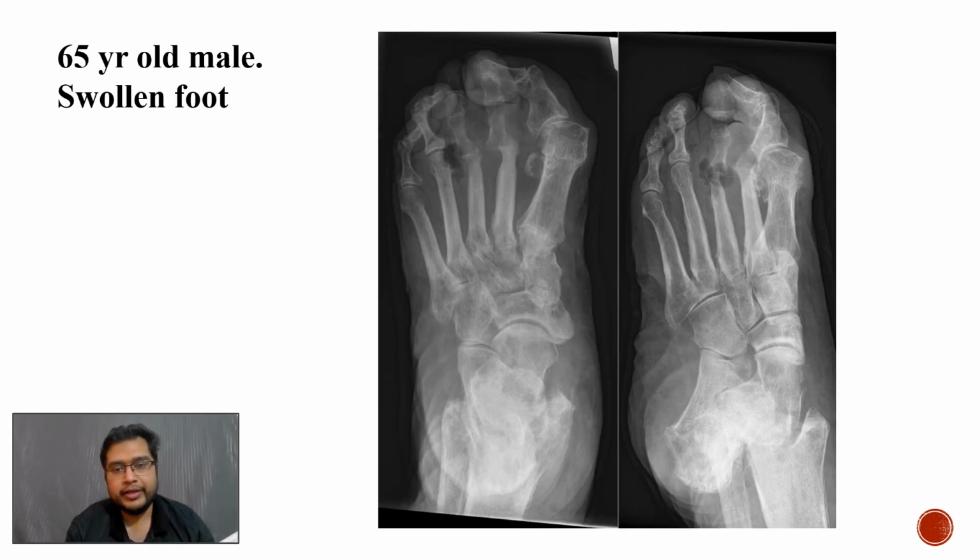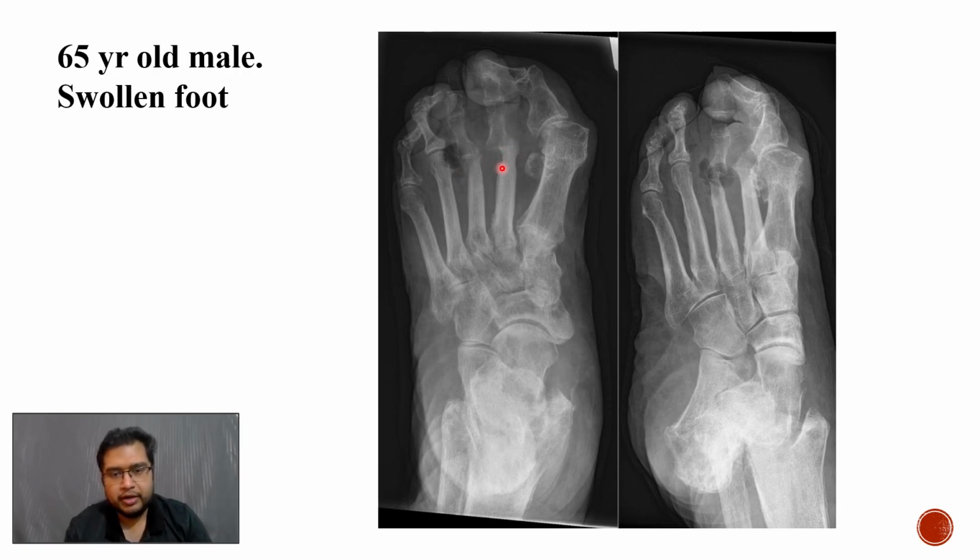Coming to the next case, where we are provided with the frontal radiograph of a foot of a 65-year-old patient who has come with a swollen foot, where we can see that there is an ulcer projected over the third toe metatarsophalangeal joint. Along with that, there is subluxation and periarticular osteopenia and destruction of the second and the third MTP joints.